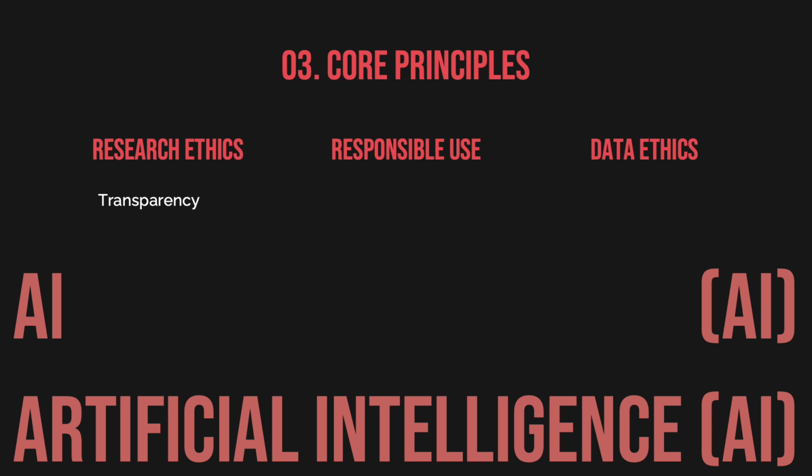Transparency. Always disclose when and how AI tools have been used in your research, whether for writing, data processing, or analysis. Integrity. Never use AI to fabricate data or generate fake sources. This undermines academic honesty.